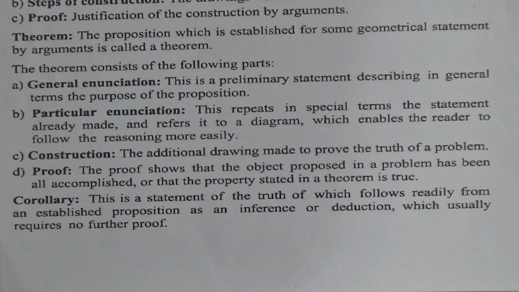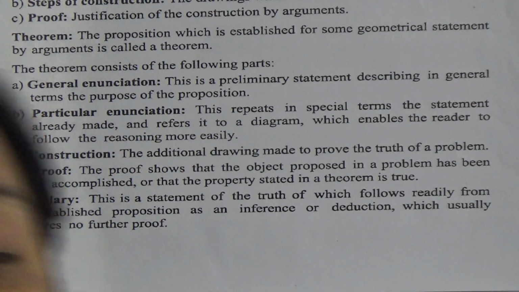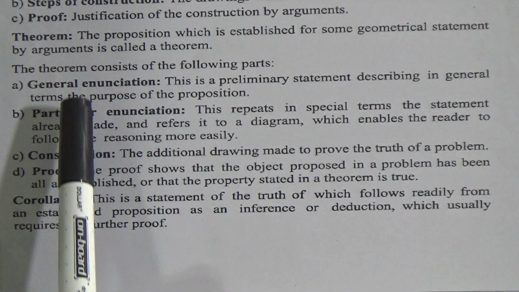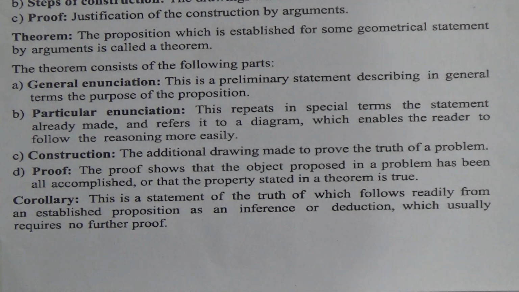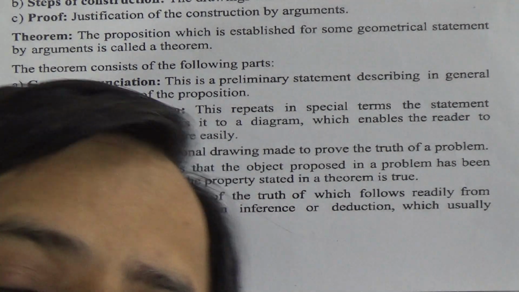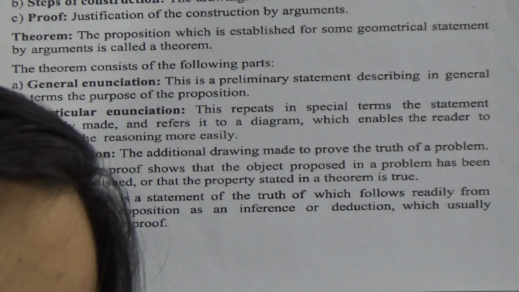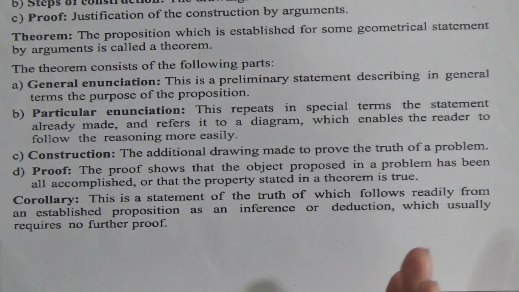It means that the statement or the proposition which is discussed in the general enunciation, we have to represent that by a geometrical figure, and then we have to present that easily, and we have to say what we need to prove in the particular enunciation.